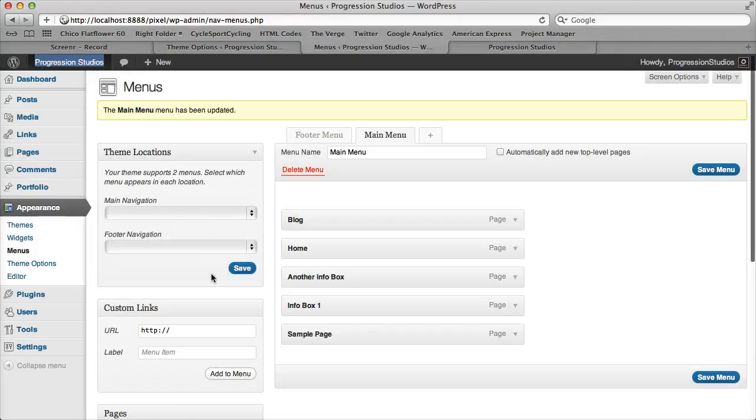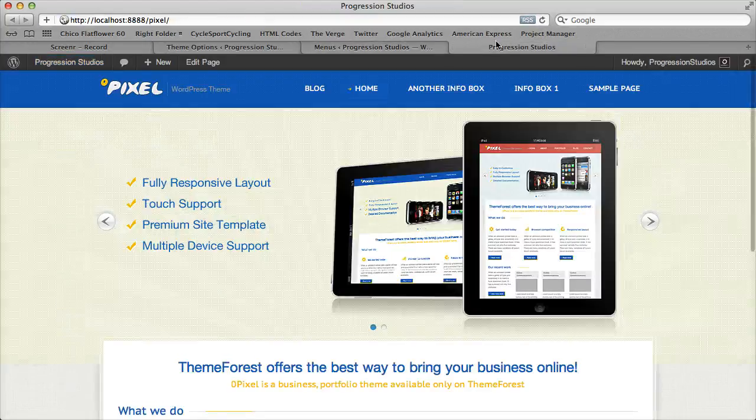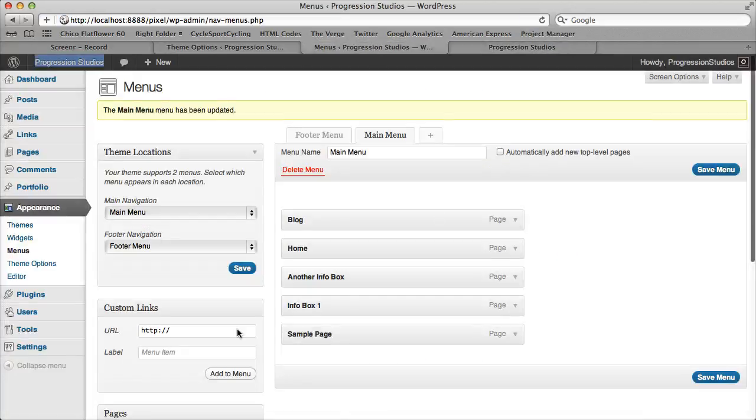We need to select it under Theme Locations. So let's go ahead and select our main menu for main navigation. And while we're there, let's go ahead and select the footer menu as well. So let's save those. And now if we refresh the page, we have our top menu. And let's go ahead and customize that.